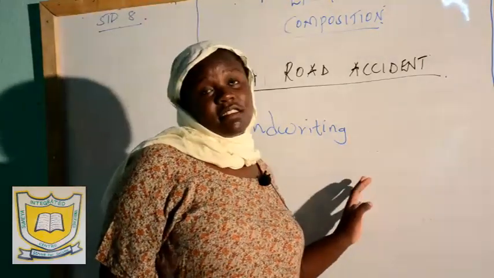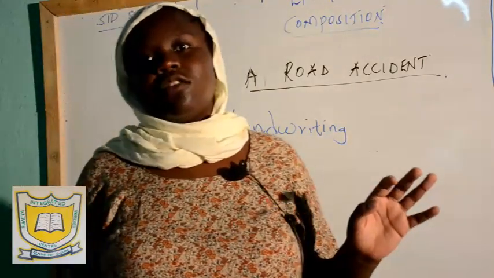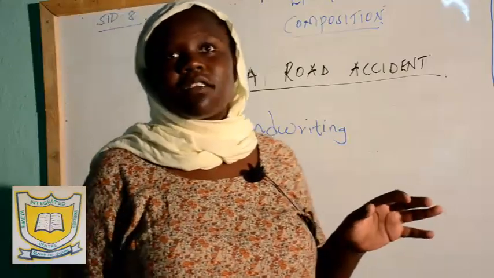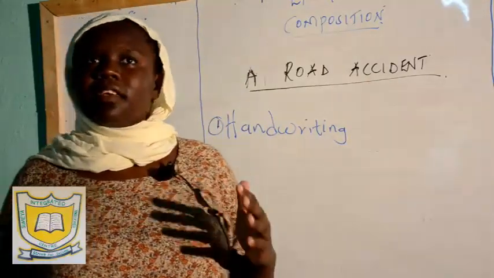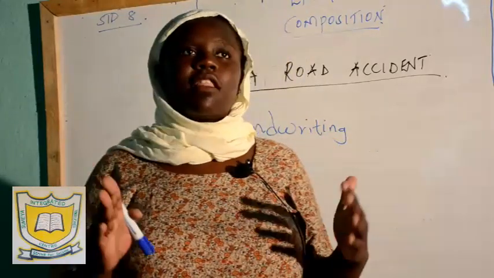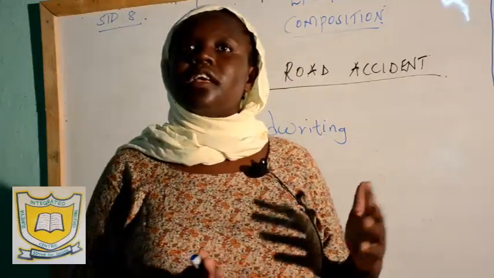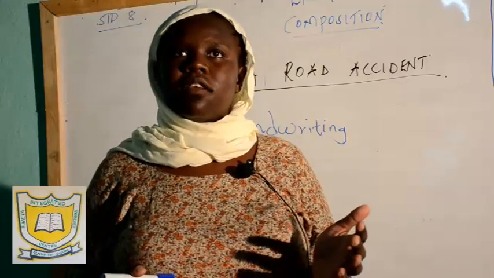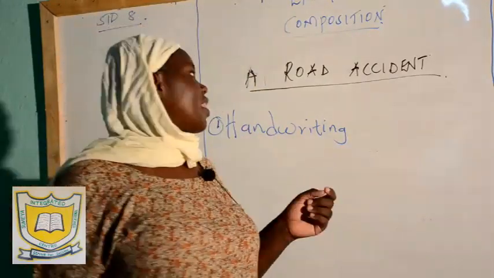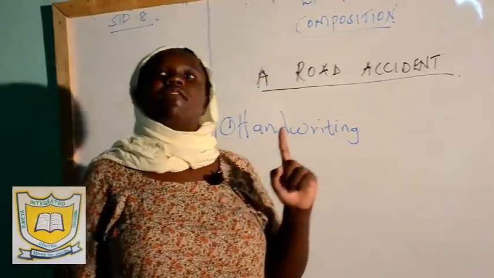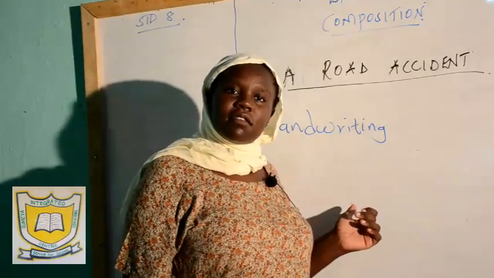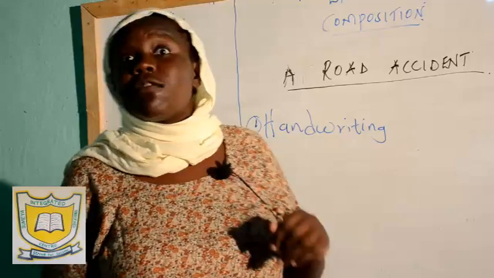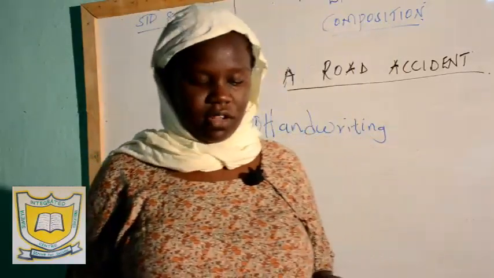And 40 marks are free marks. You just decide if you want the 40 marks or you don't want the 40 marks. You writing a composition well, shaping the letters of the alphabet, is going to earn you these marks. So as a candidate, you decide if you want to have a good handwriting and get the 40 marks, or you decide you don't want the 40 marks and throw it away.